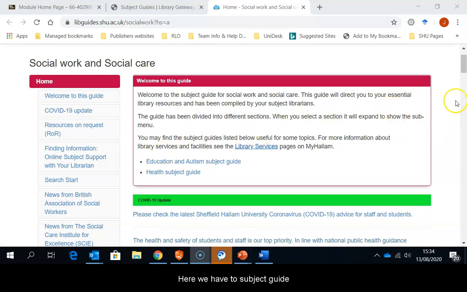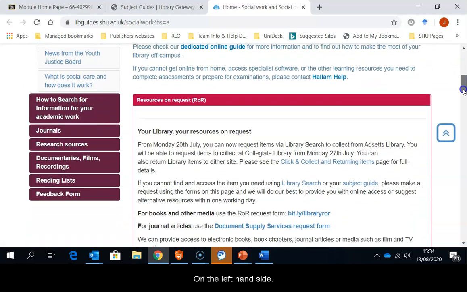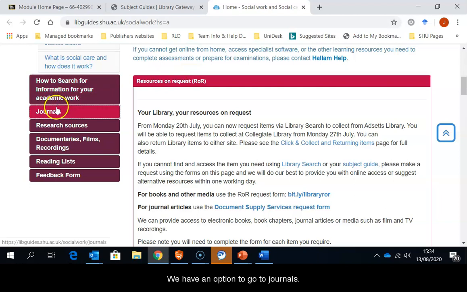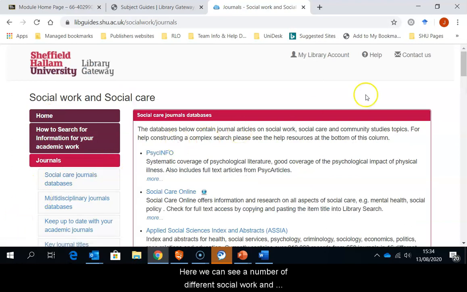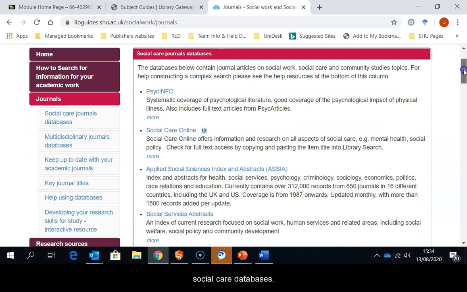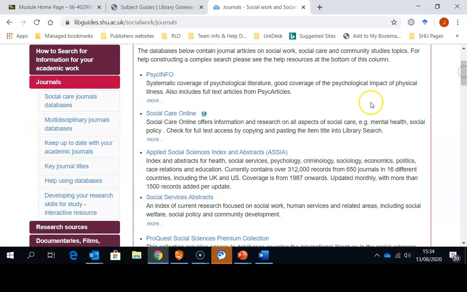Here we have the subject guide, and if you scroll down, on the left-hand side, we have an option to go to Journals. If we click on the Journals tab, here we can see a number of different social work and social care databases.